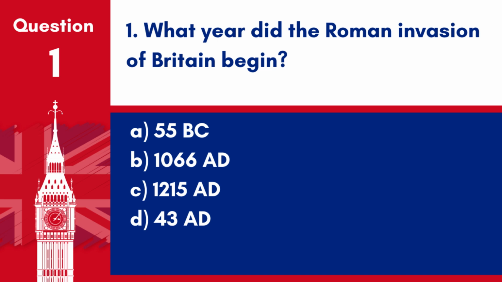Question 1. What year did the Roman invasion of Britain begin? A. 55 BC. B. 1066 AD. C. 1215 AD. D. 43 AD. Answer: D. 43 AD. The Roman invasion of Britain began in 43 AD under Emperor Claudius.